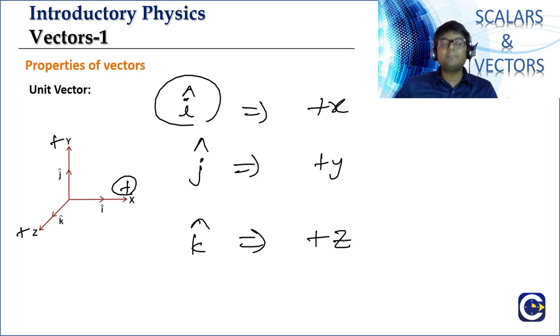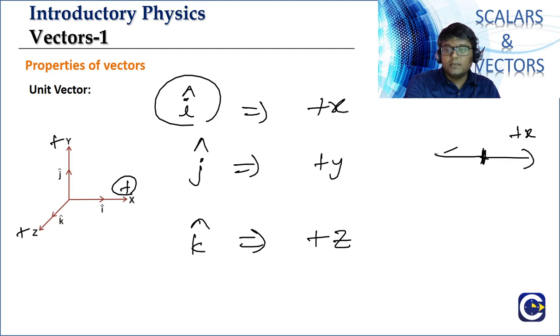Okay, what is i cap? Unit vector along the positive x-axis. This is a notation or convention we follow. This is how we will represent them. Unit vector along the positive y-axis, we will represent it as j cap. Unit vector along the positive z-axis, we will represent it as k cap.